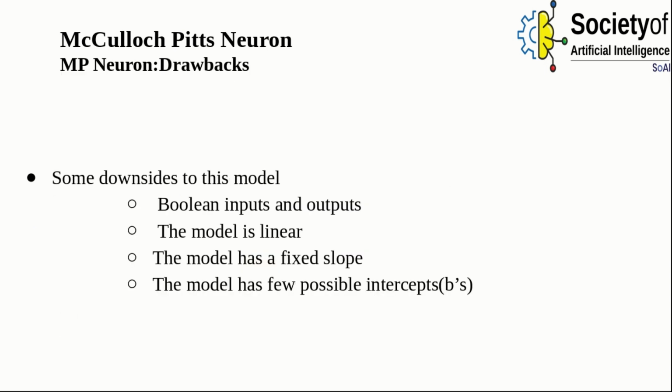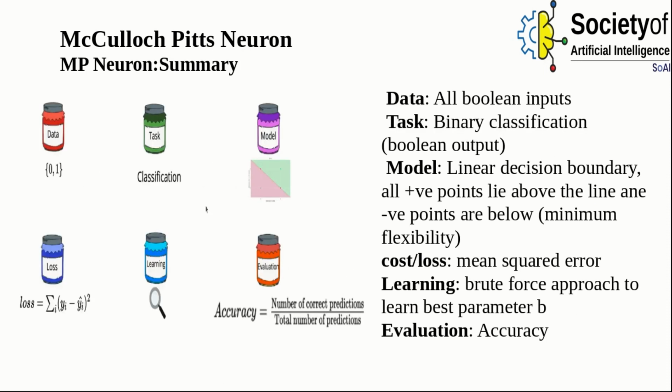Some downsides or drawbacks of this model: the Boolean inputs and output. The model is linear. The model has a fixed slope. The model has few possible intercepts, or b's.